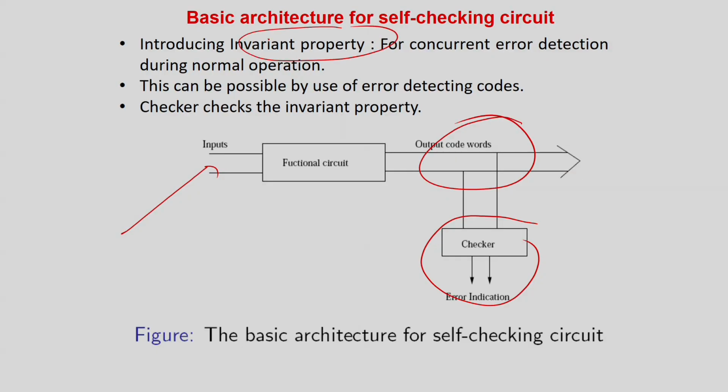But of course, there is an invariant property that this should happen. If there is a fault, it should be a non-code word. If there is no fault, it should always be a code word which is correct. But there cannot be a wrong mapping to a code word. With a fault, you cannot map one odd parity code to another odd parity code. It will not happen. It will go to an even parity code.